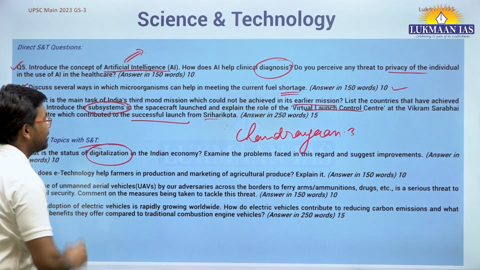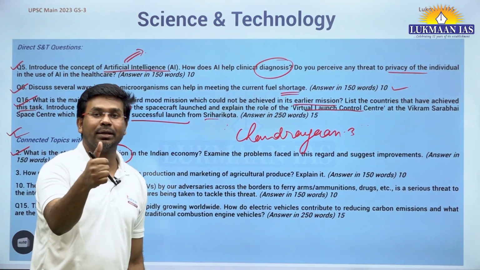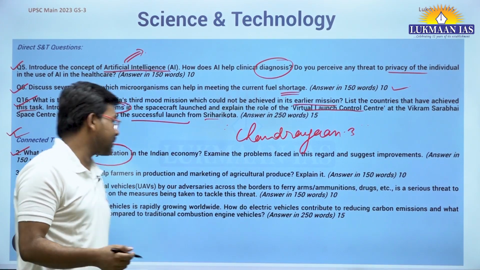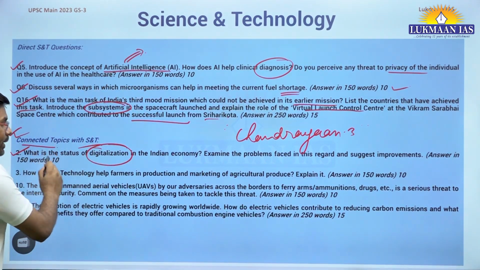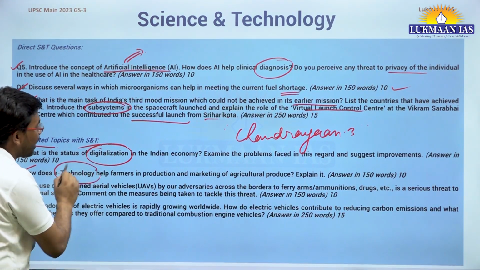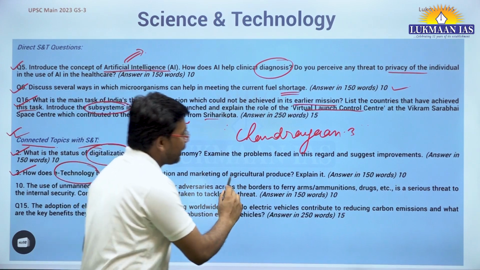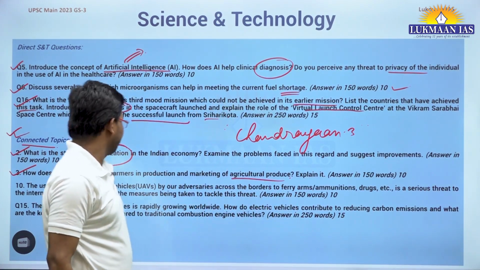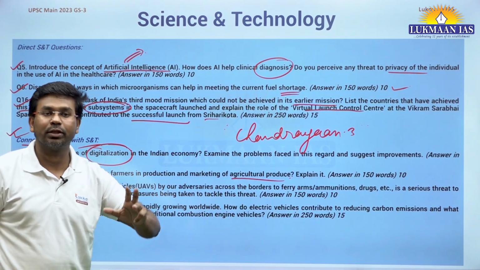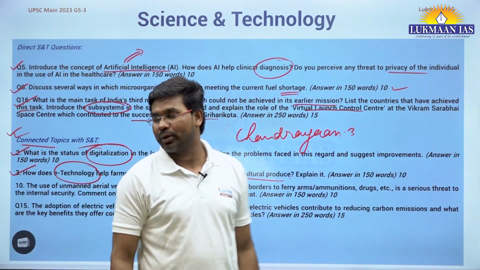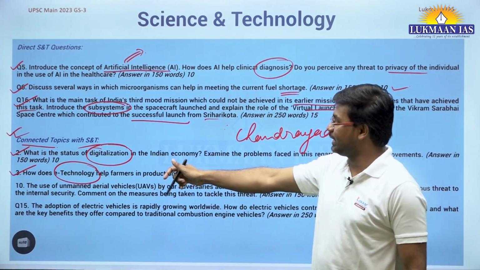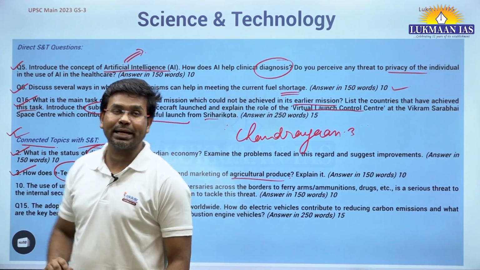So when we talk about digitalization, we mean the presence of science and technology. Digital means presence of science and technology. So it's a connected topic. It's related to the economy. Second, how does e-technology help farmers in production and marketing of agricultural produce? Explain it. This topic has been in the news, right? NABARD, okay, in the month of July, launched an e-technology project which is going to help the farmers. So that's why it is in the news. So this is also a connected topic.